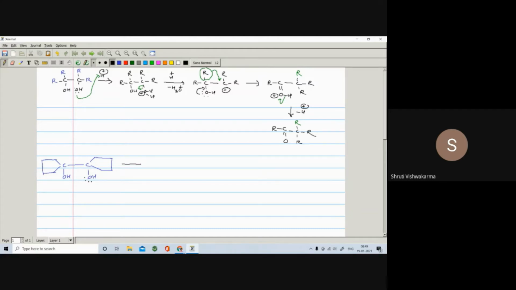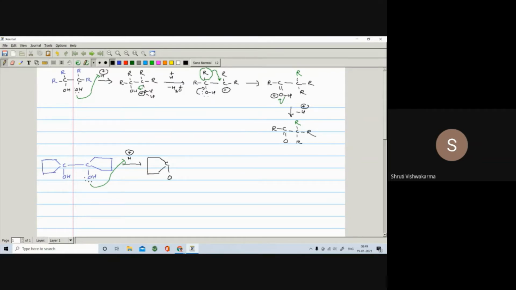So the first step is protonation. As both skeletons are the same, you have the right to attack anywhere. So this lone pair will attack this hydrogen, and you get the corresponding protonation product. Here is the carbon, and here you have the higher-membered ring.